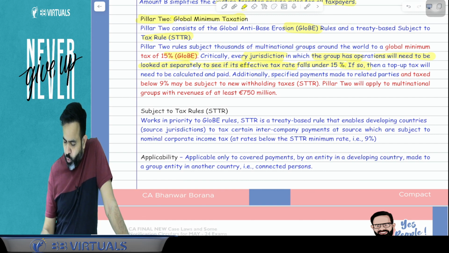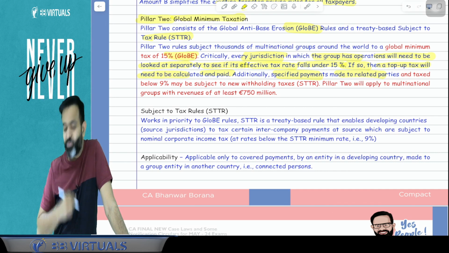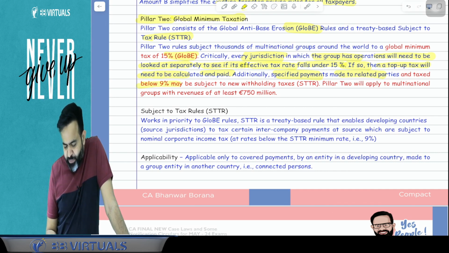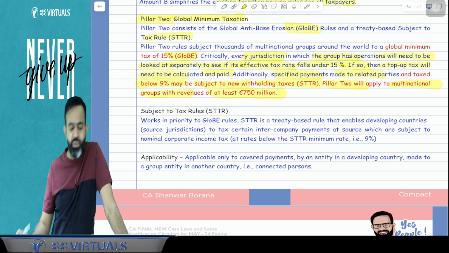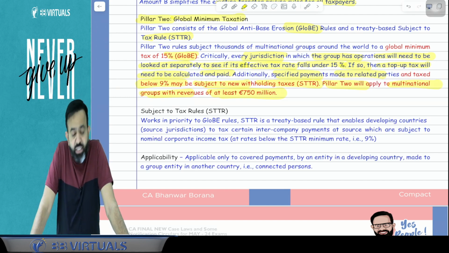If so, then top-up tax will need to be calculated and paid. Additionally, specified payments made to a related party, an associate enterprise, and taxed below 9% may be subject to the new withholding tax that is called STTR. Pillar 2 will apply to the multinational group only when the revenue is at least 750 million euros.